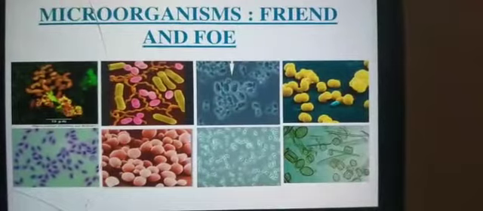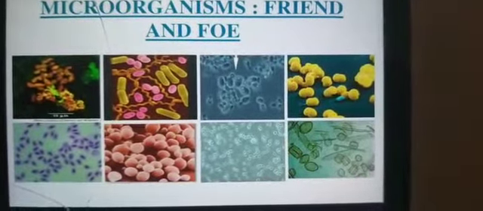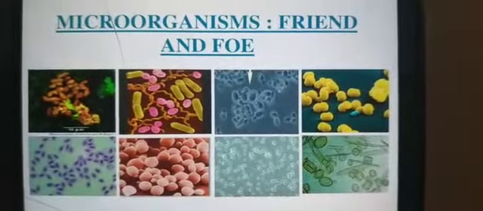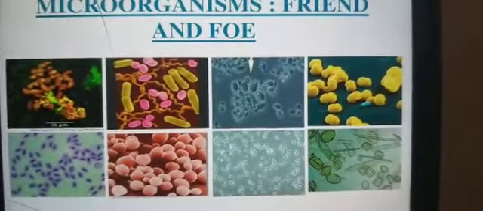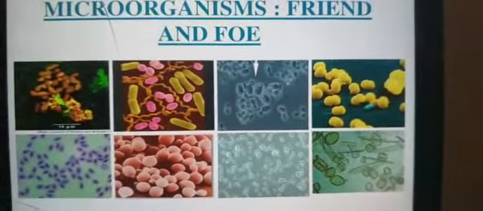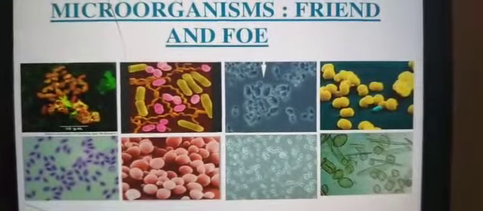These microorganisms are present even in the soil and in the water also, ponds, lakes. So in all these places these microorganisms are present. Microorganisms or microbes are so small in size that they cannot be seen with our naked eyes.